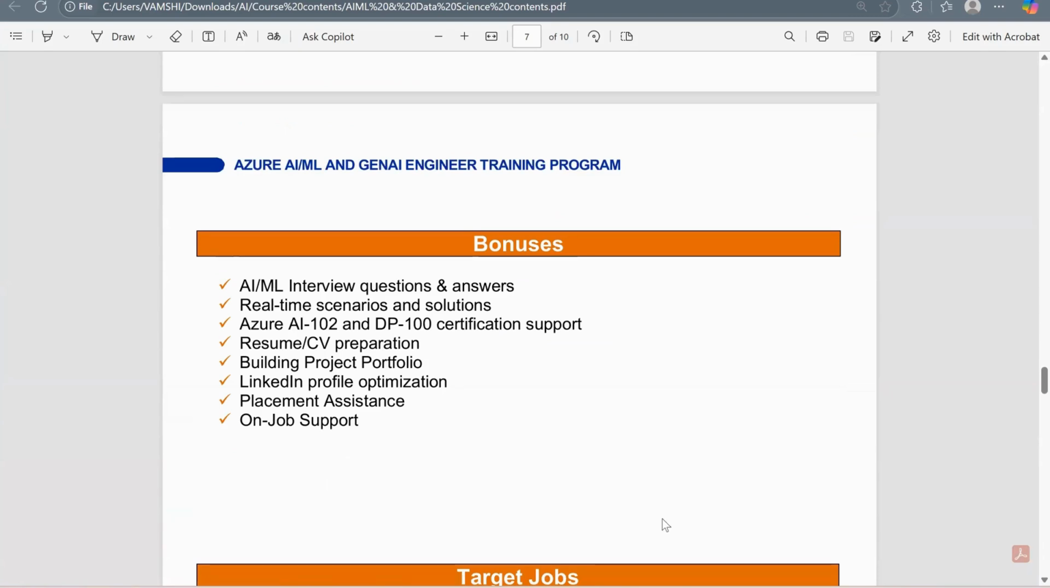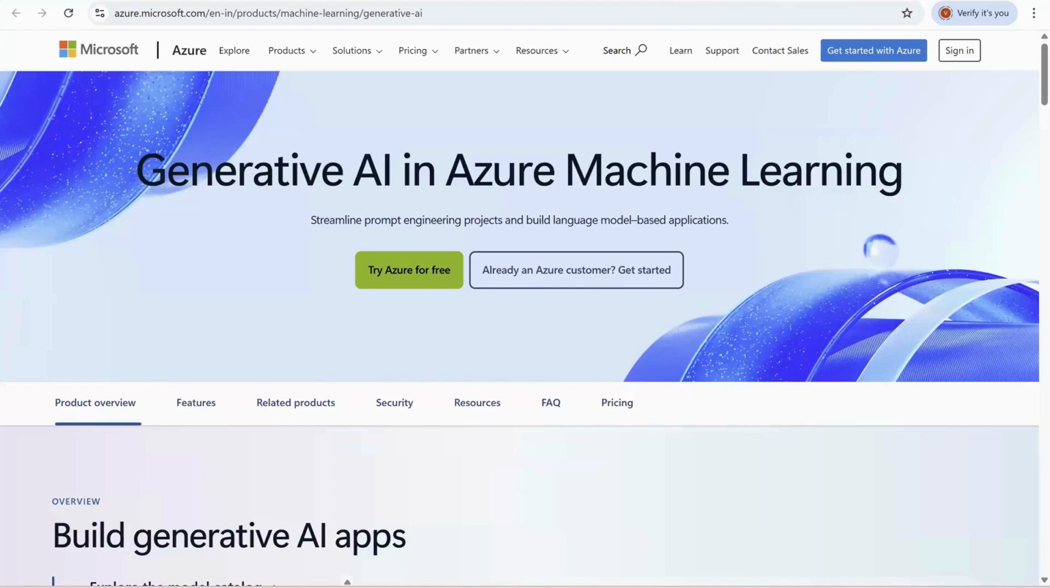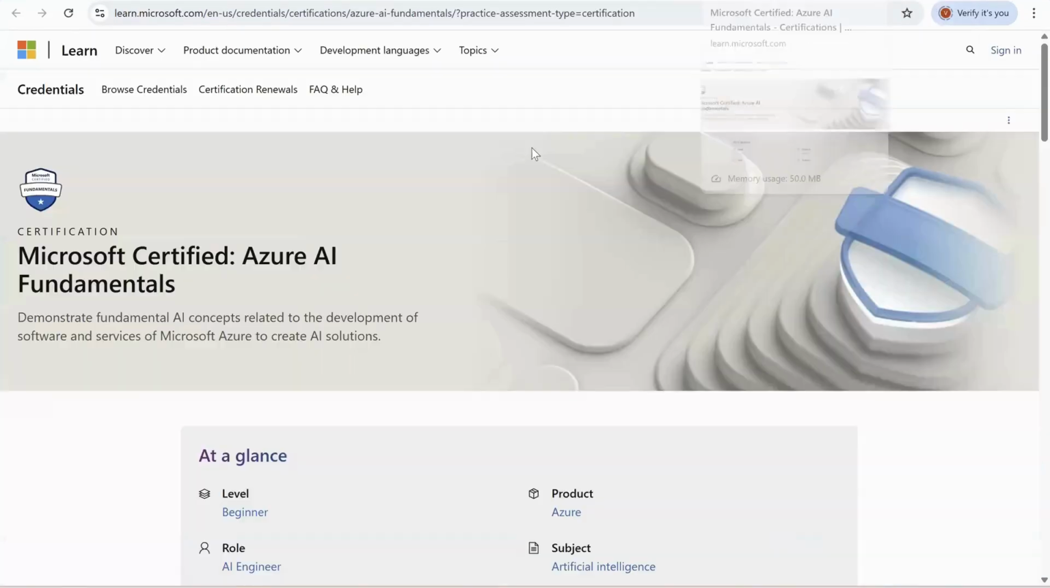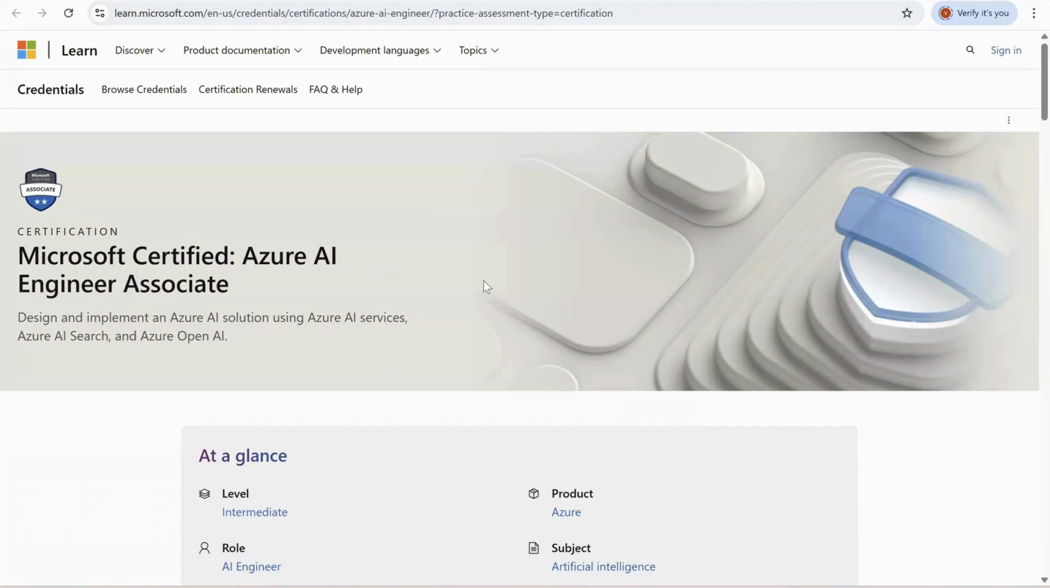Now, guys, when it comes to certifications, we'll be learning about Azure AI Fundamentals. You need not worry about writing any certifications here. This course will give you complete insight into what Azure AI Fundamentals is about. And again, a few insights into Azure AI Engineer Associate, which are the most in-demand certifications today.